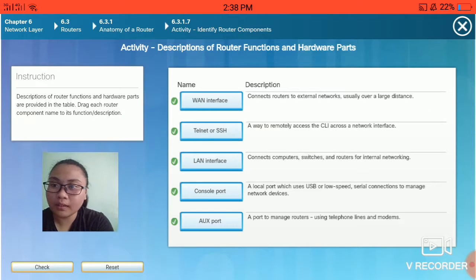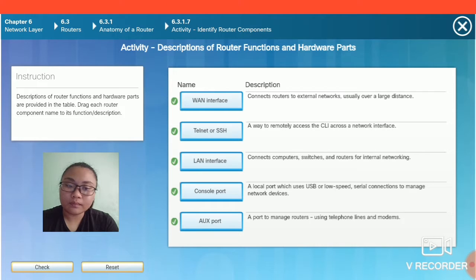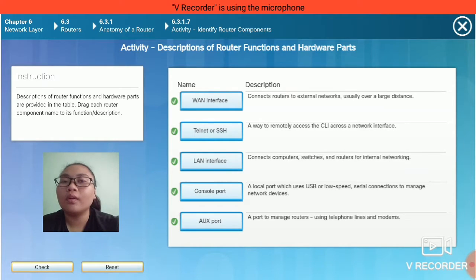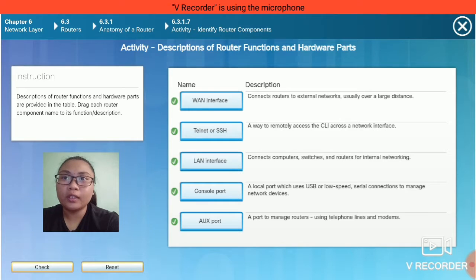All of them are correct, so I will explain. A WAN interface card or WIC is a type of specialized network interface controller card made by Cisco that allows a network device such as a router to connect and transmit data over a wide area network.